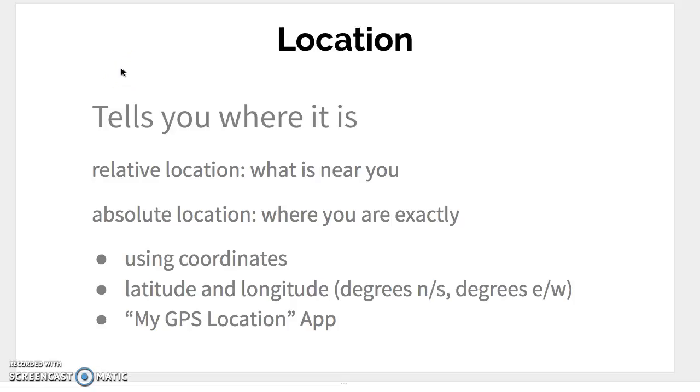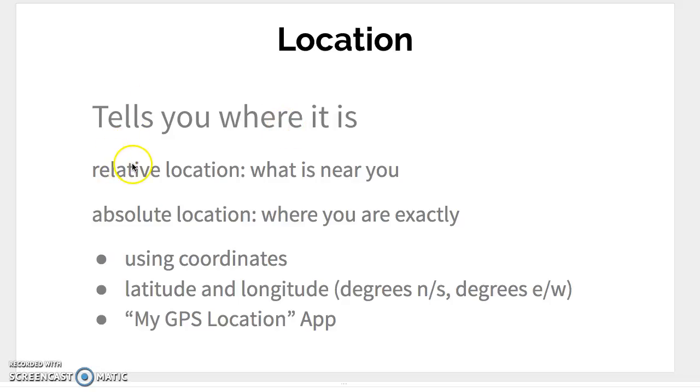All right, ladies and gentlemen, so you just watched the 5 themes of geography video with like the coolest guy in the world. We're going to go a little deeper into those 5 themes of geography: location, place, movement, human environment interaction, and region. But first, we'll talk about location. And location tells you where it is.